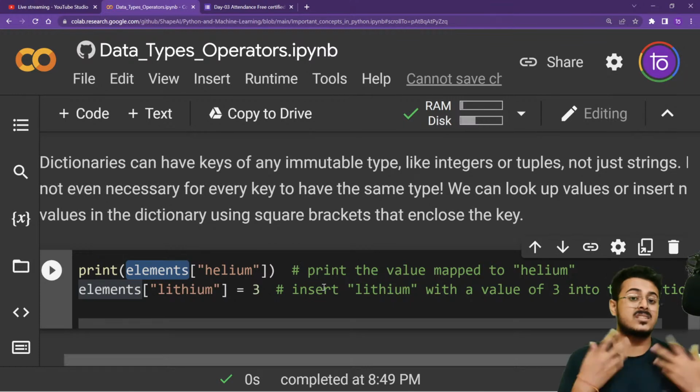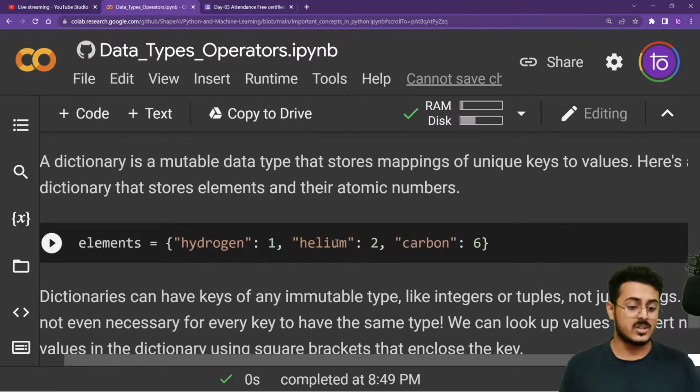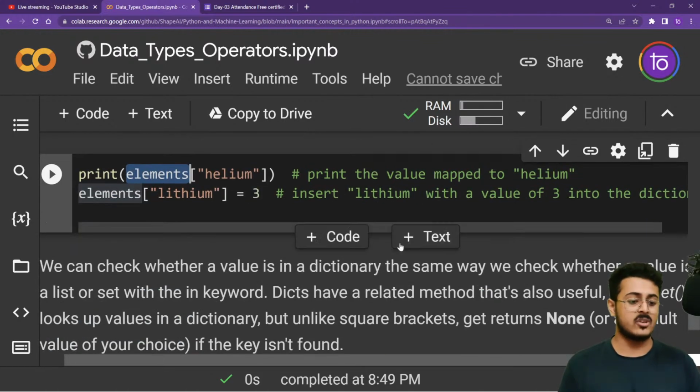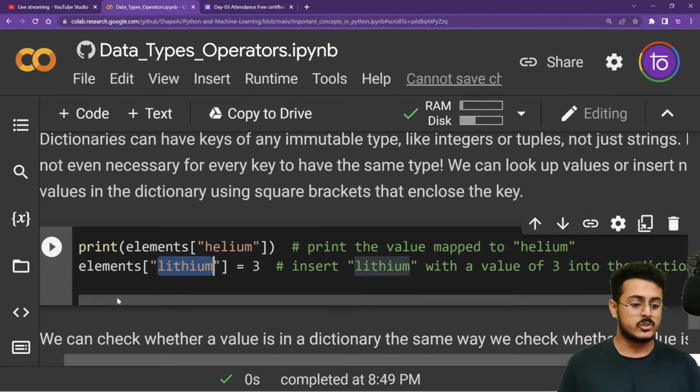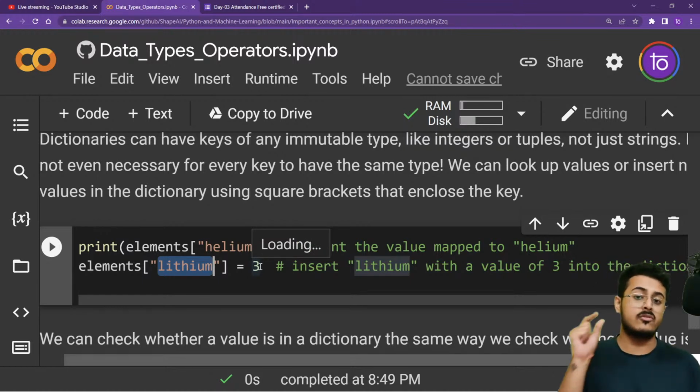If I want to insert a value inside our dictionary, if I want to add a new key value pair inside our elements dictionary, I just have to write elements['lithium']. As you're able to see, lithium is not present right over here. So elements['lithium'] = 3 will create a new key called lithium and assign a value of 3 to it.